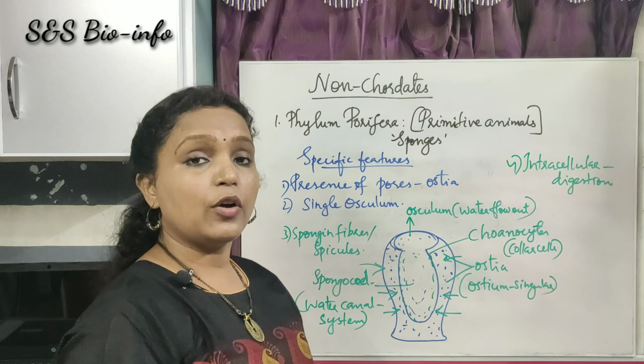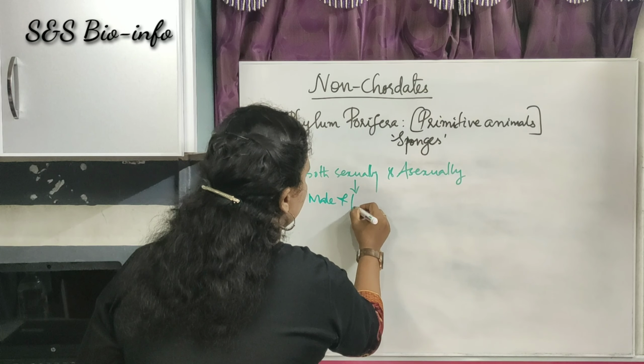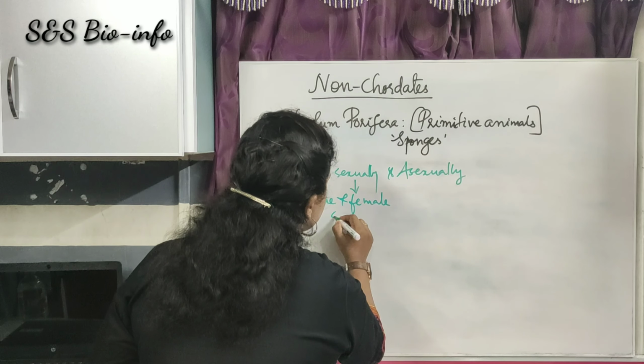Now let's understand the reproductive features of the animals of Porifera. They reproduce both sexually and asexually. Sexually by means of male gametes and female gametes.